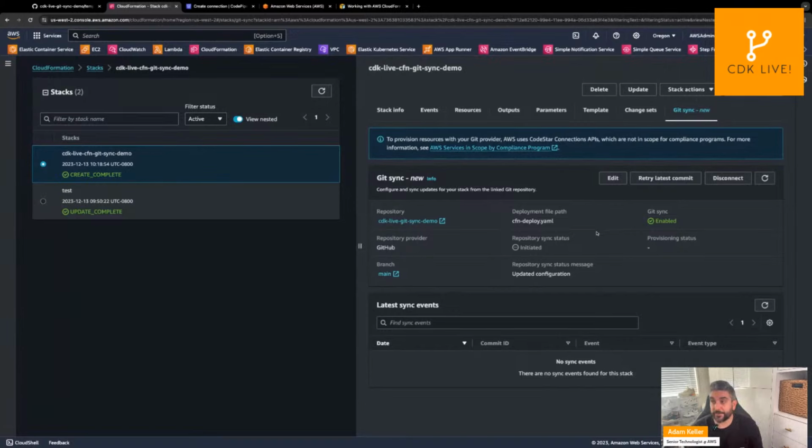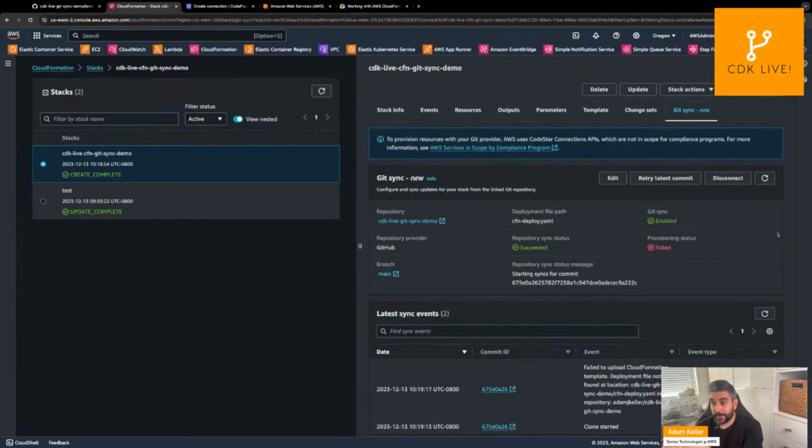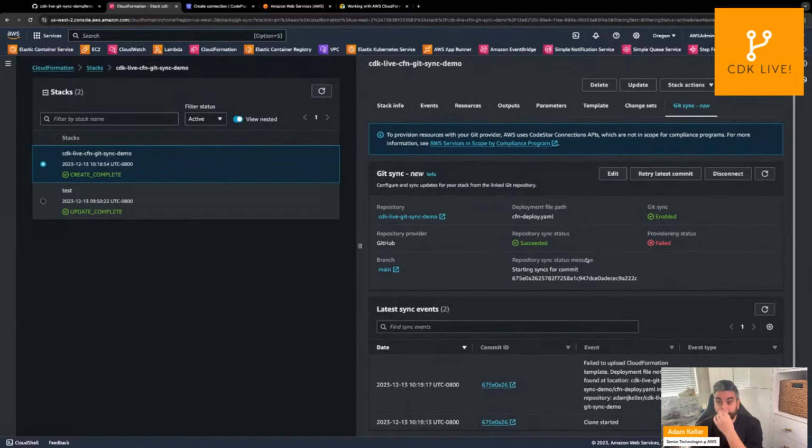Now, while we wait for that, what you can see here is the status of our Git Sync connection all set up and ready to go. I can see the provisioning status and the sync status. So if anything goes wrong, I can see very quickly what's happening with my CloudFormation sync with Git, and I can try to figure out what's going on.